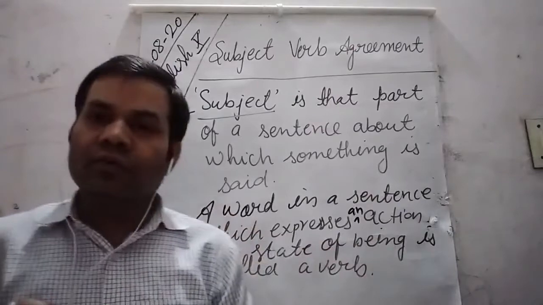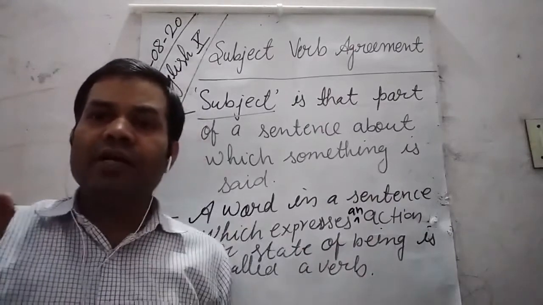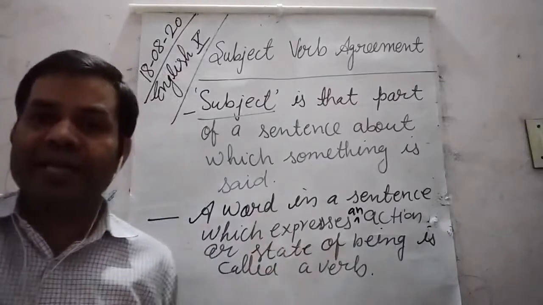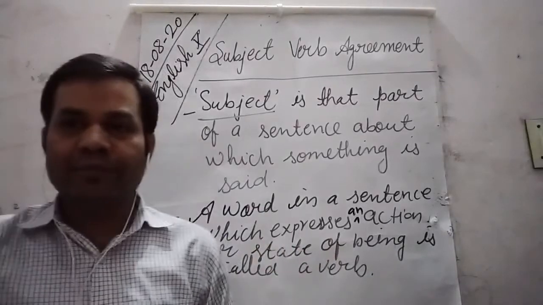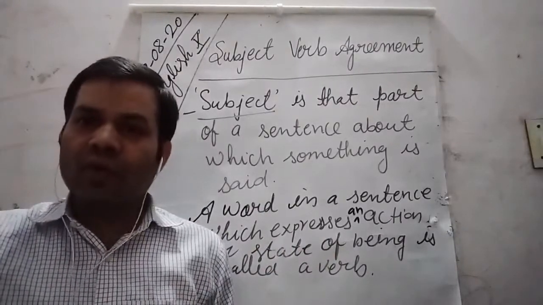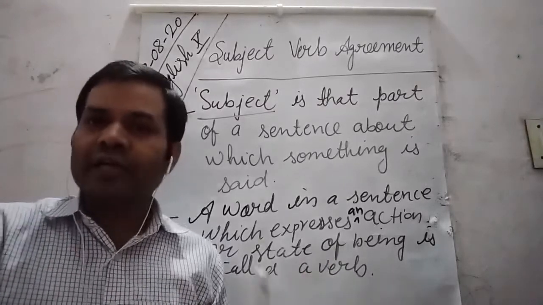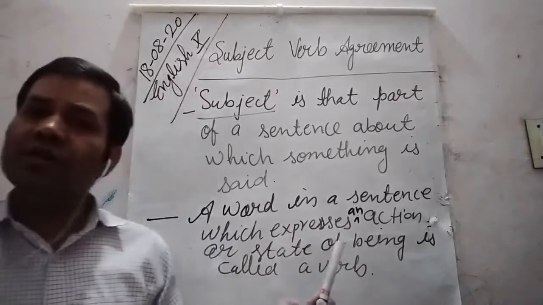Okay, so now we know what subject and verb are.